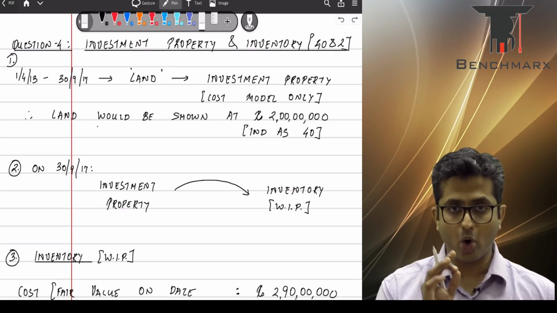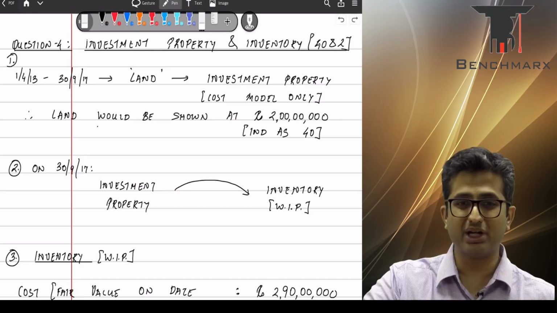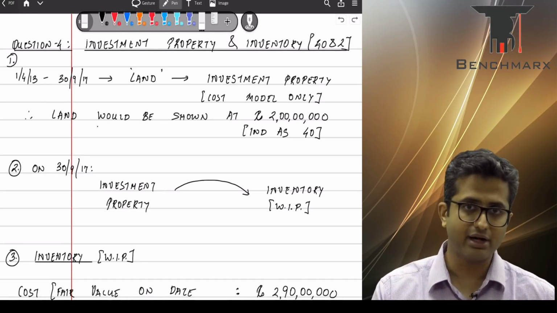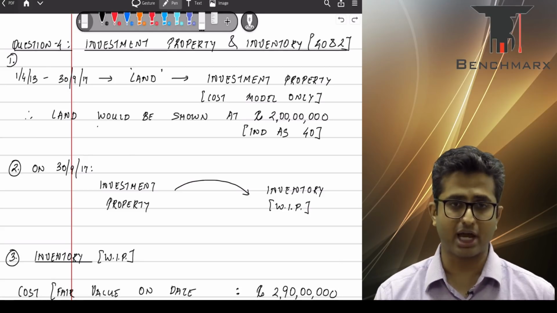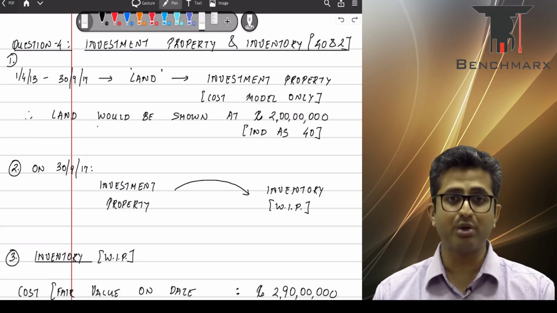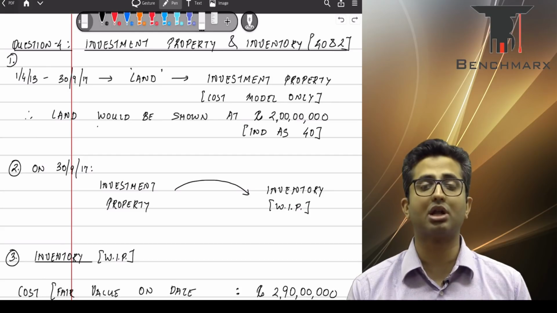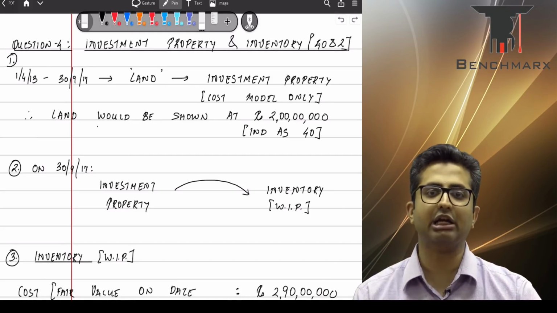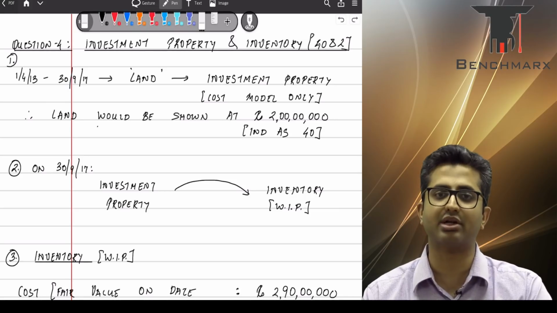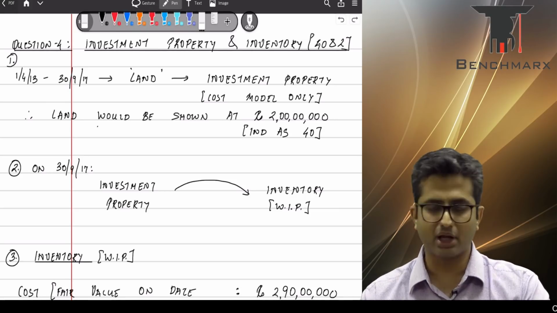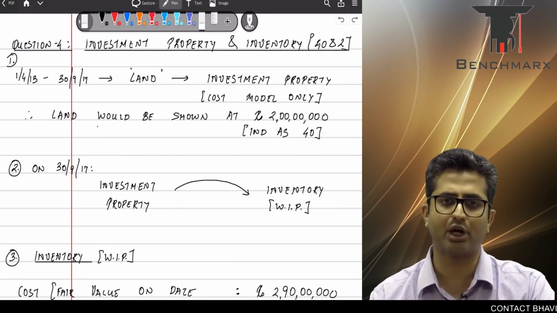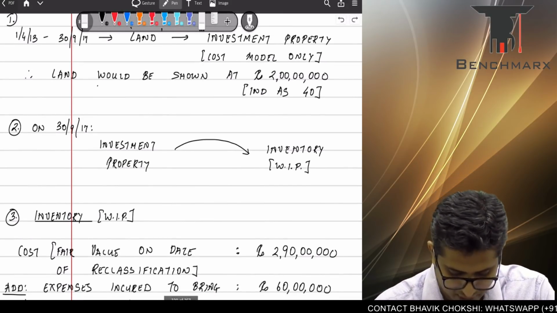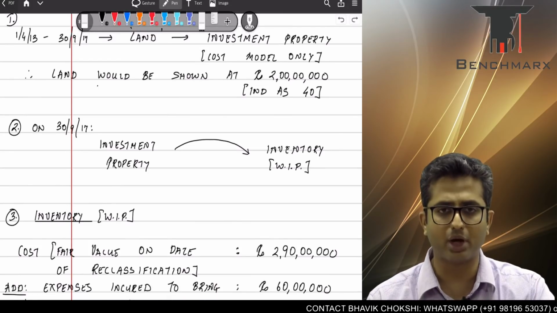Okay, now on 30th September 2017, we decide to develop this property in order to construct flats and then sell those flats, and hence this will now be reclassified. This property will now be reclassified as inventories, because these are assets which are held for sale in the ordinary course of business, and hence it would be classified as inventories. Are we clear with this? Inventories, there will be transfer from Ind AS 40 to Ind AS 2. Now we have just inventory, and again that will be shown as WIP.